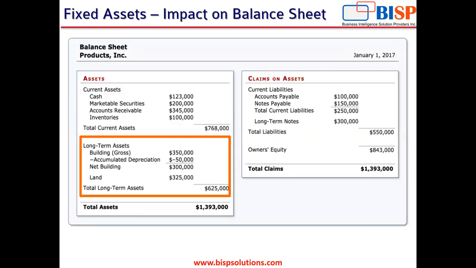So as you can see on your screens, this is the impact that a fixed asset has on the balance sheet. All the closing balances at the year end or the period end are depicted in the balance sheet under the asset side, under long-term assets or non-current assets. Whatever is the value, accumulated depreciation is deducted from that, and the net value of the asset as on the period close date is presented in the balance sheet of the organization.